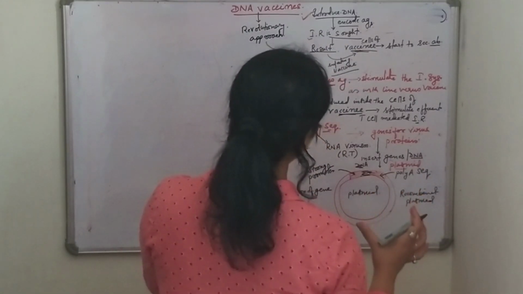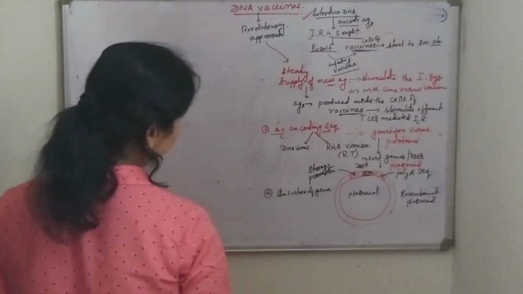Now this plasmid is a recombinant plasmid. Now, what will we do?